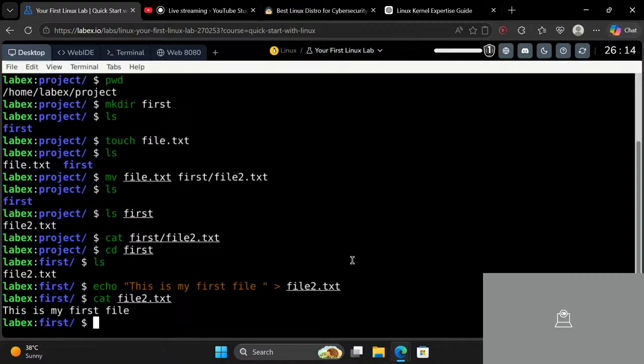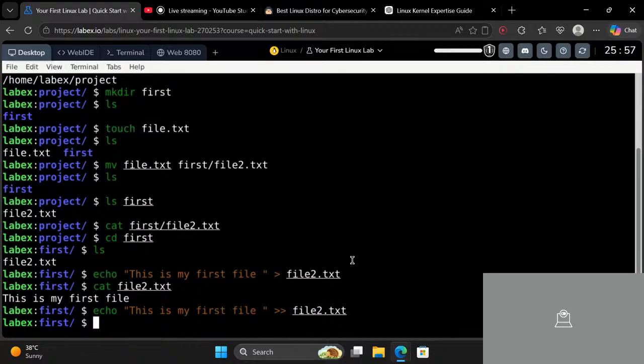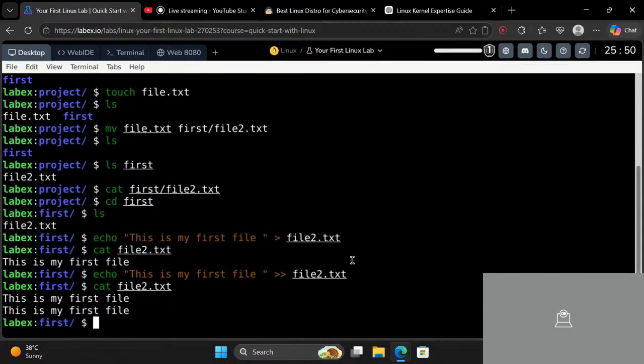Now here I will also explain another thing about this echo command. In this echo you can see there is only one arrow. Okay, so if I put two arrows and then enter, and now if I do cat and then enter, you can see that when you use a double arrow, it will append the text.